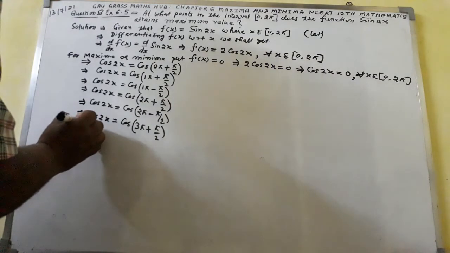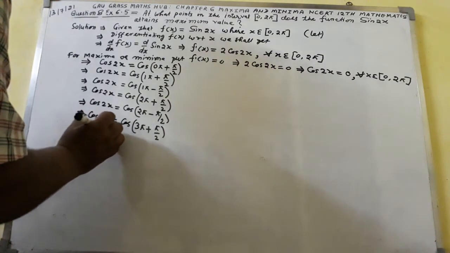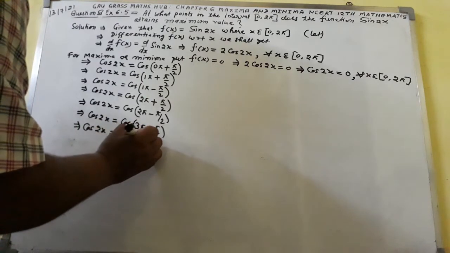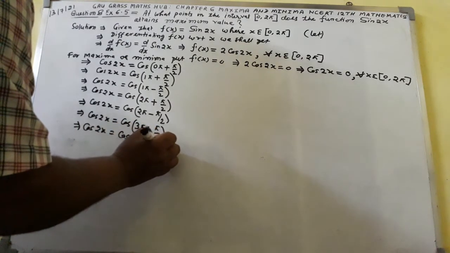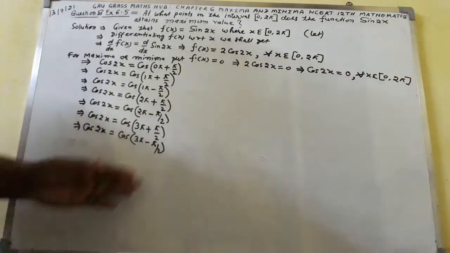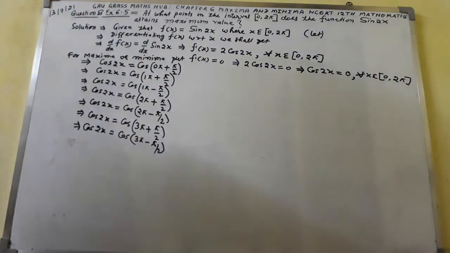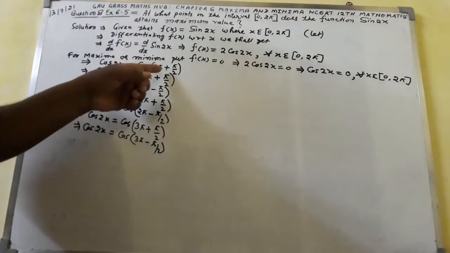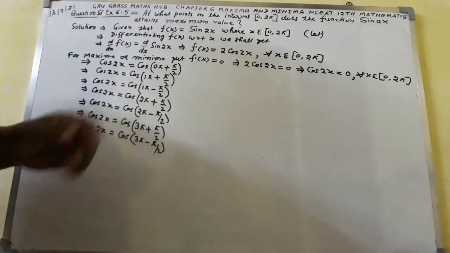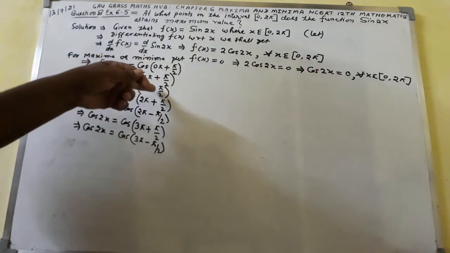Again cos 2x equal to cos of (3π minus π by 2). Up to this I shall write: 0π, 1π, 2π, 3π, plus minus.